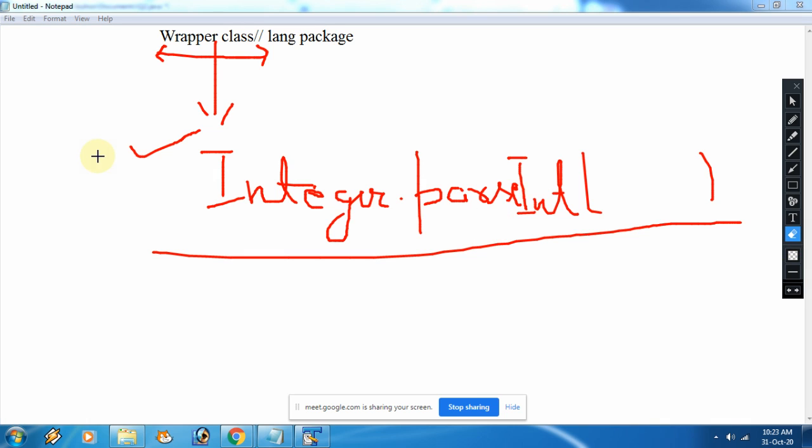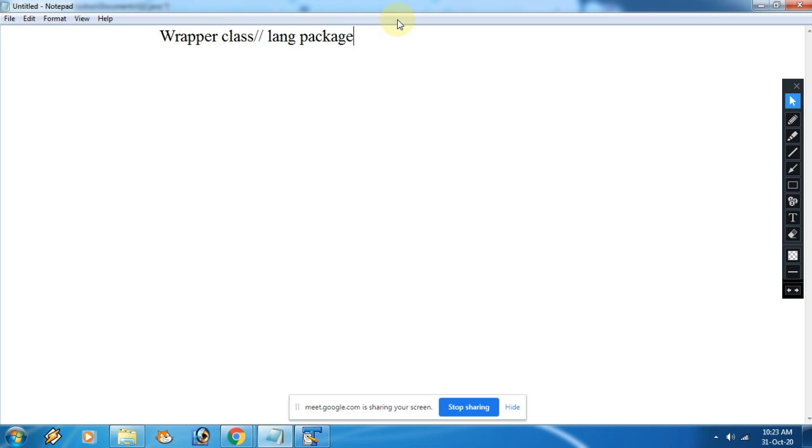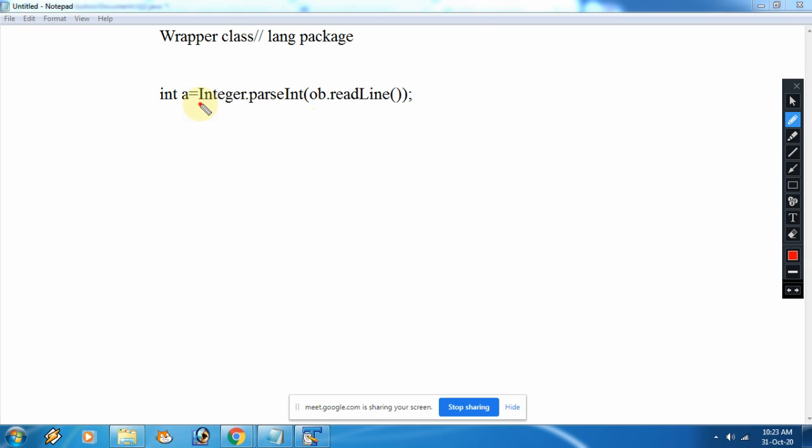So I am changing this a little. Now see, you wrote: integer dot parse int ob dot read line, int a equals to. So now see, basically this is a wrapper class and this is a method of this wrapper class, and now what is this?